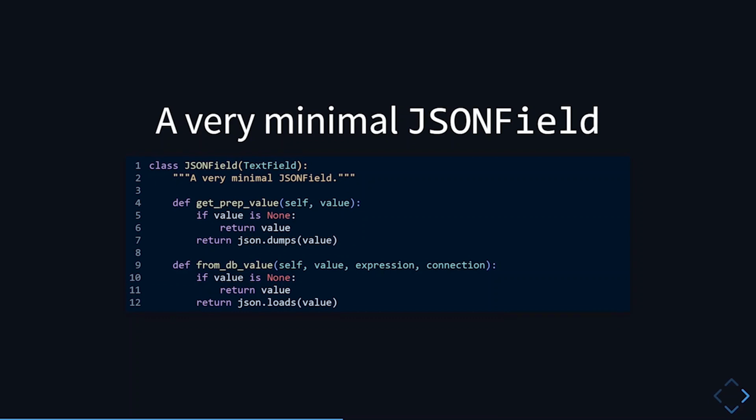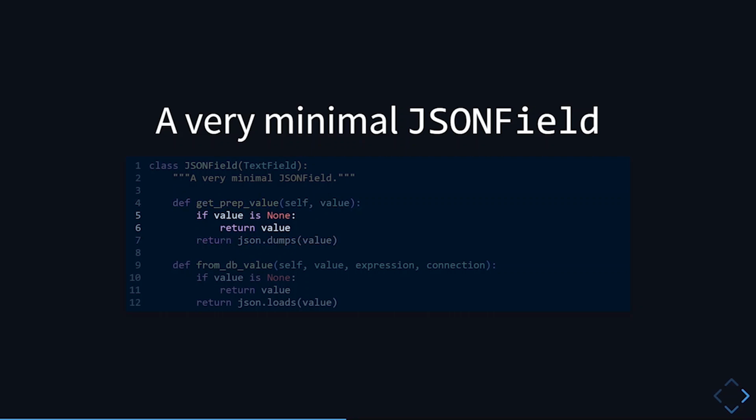Now it's more than 10 lines, but it's still less than 15 lines, and we have a nice docstring on top. So how it works is that we create a subclass of TextField because we are storing our JSON data as text. And then what we need to do is override the get_prep_value method. This method is called by Django to convert the Python object into the query value, which is used for queries, and by default, the database value.